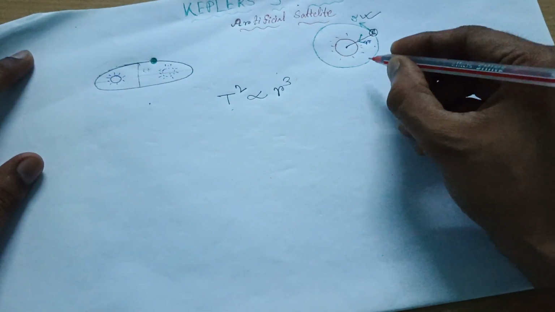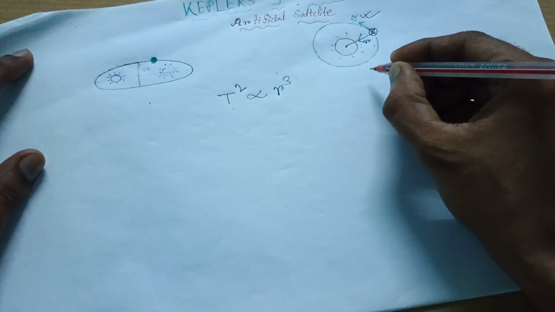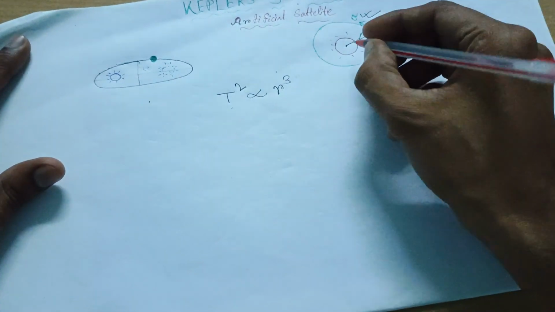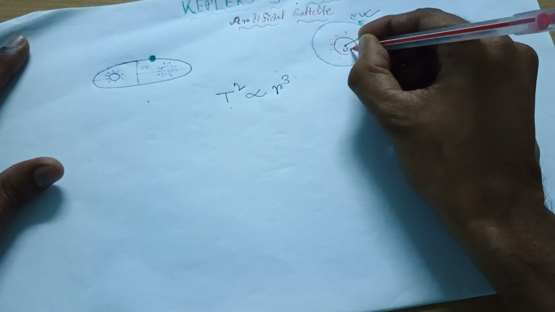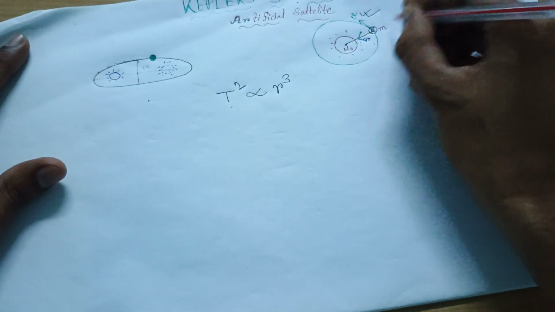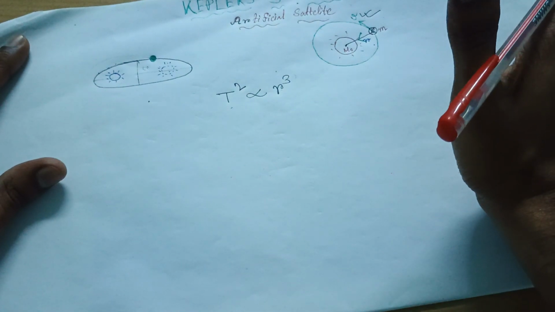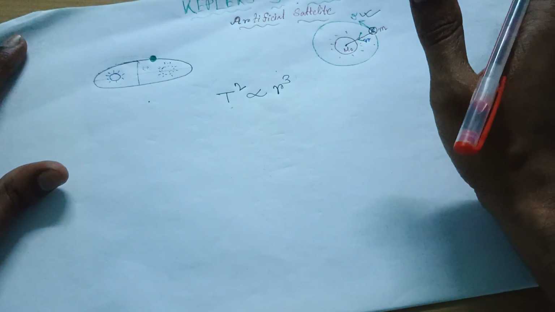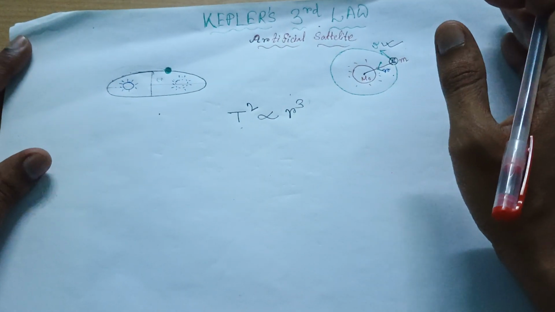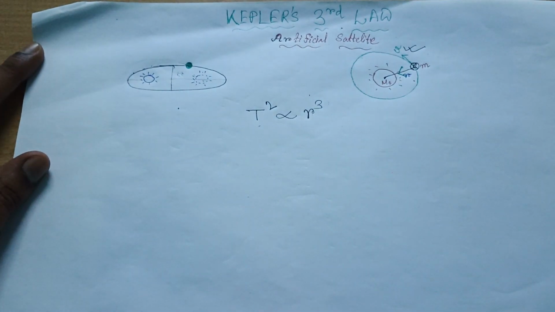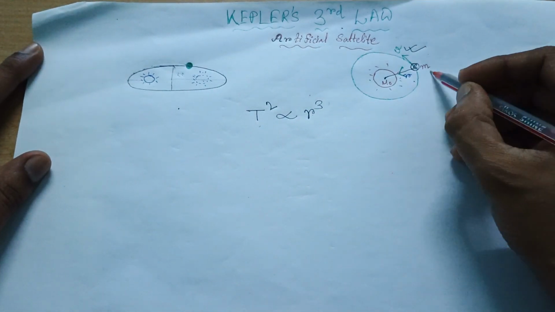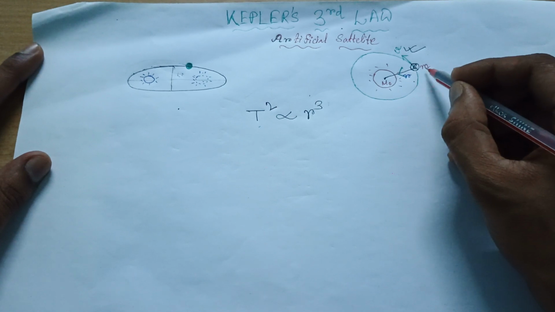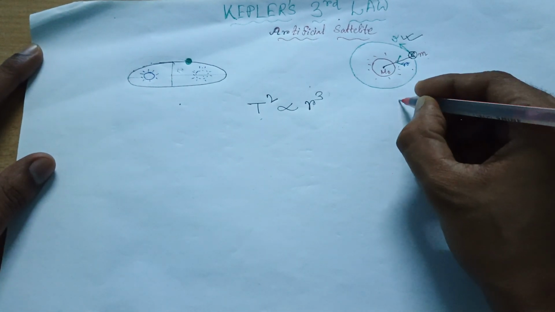Okay, the gravitation force, we all know from Newton's gravitation law, is G m1 m2 by r square. Suppose I am taking the mass of the sun as m0 and the mass of the earth as small m. We can also take Ms as the mass of the sun and Me as the mass of the earth. That depends on you, that is up to you only. But I am taking these: the mass of the sun as m0 and the mass of the earth as small m. Now what will be the force then?